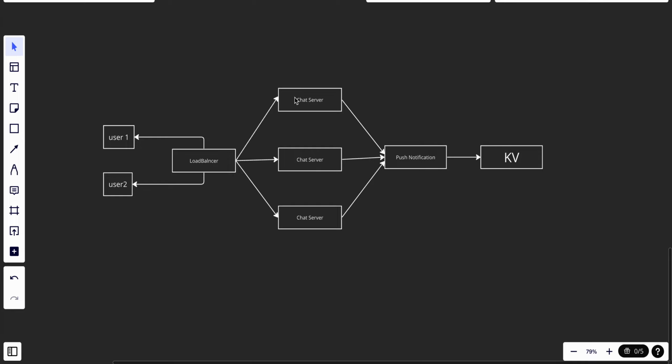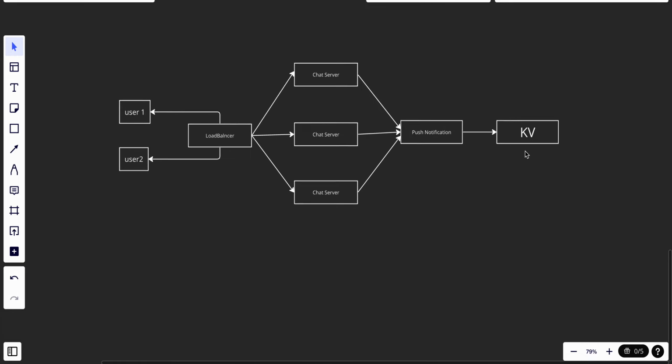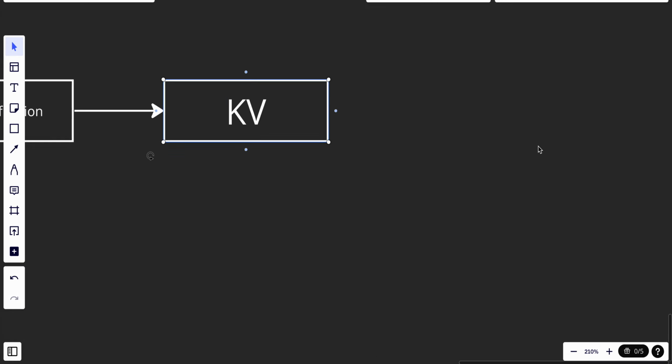And finally, we use a key value store to store the chat history. When a user is offline, we can fetch the chat from it, or if the user requests the old chat, we can fetch it from it. So let's talk about the database right now.